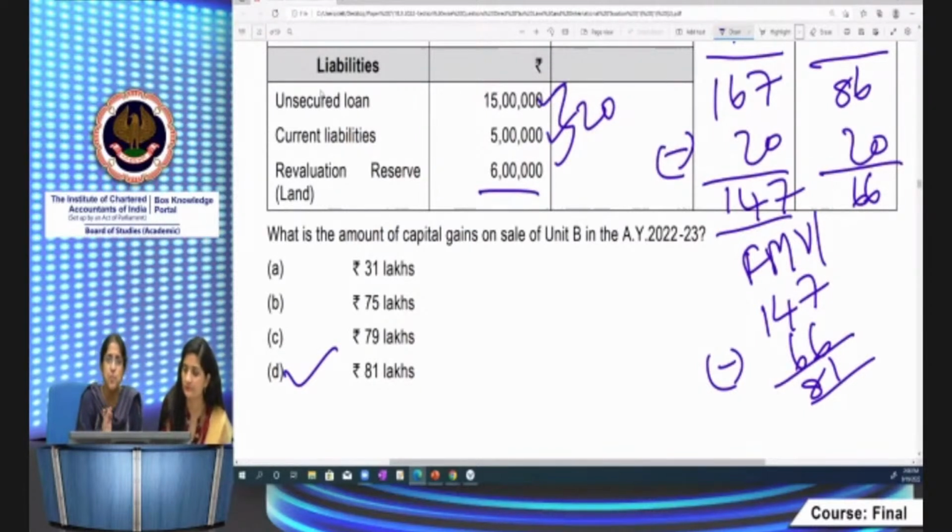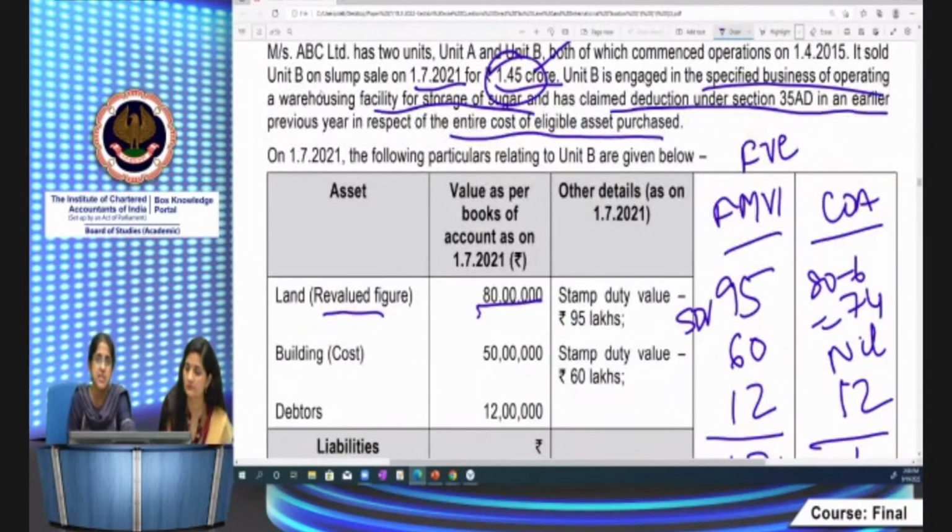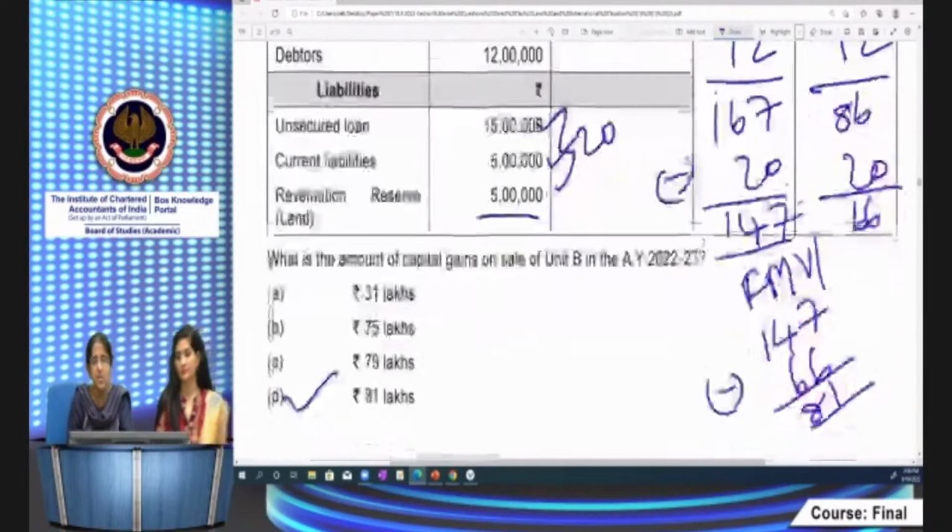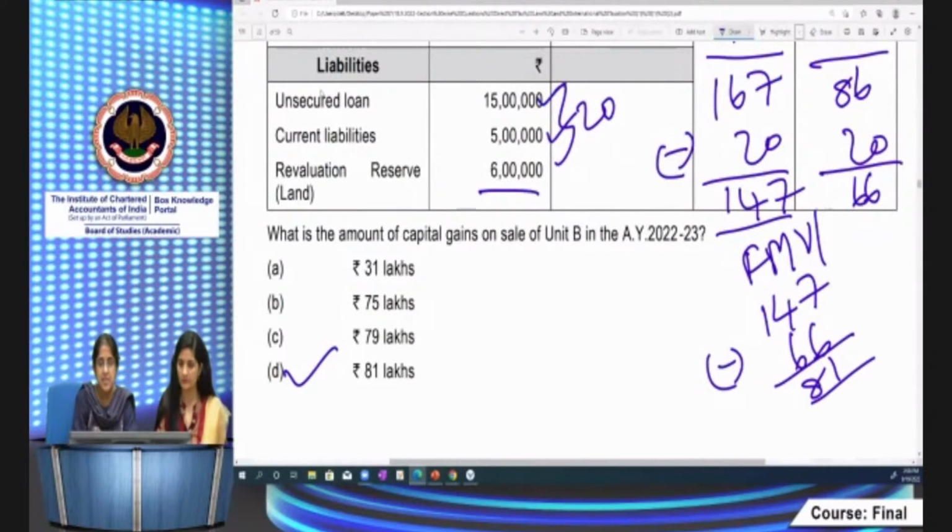In this manner, if you proceed, for each asset, what is the FMB, what is the cost, you will arrive at both the values. Of course, for FMB1, you will get the FMB1 figure, you compare with the FMB2 figure. In this case, it's a straightforward case. It's only monetary consideration, 1.45. Suppose he had got some land and building also, you have to take the stamp duty value, and for other assets, the respective values which are given there. Then you make a comparison, whichever is higher, you take it as the full value of consideration minus the cost of acquisition, which is 66 lakhs in this case. So I hope this is very clear to you all.